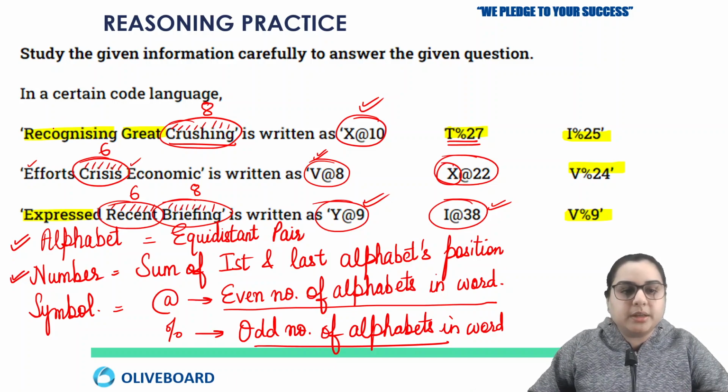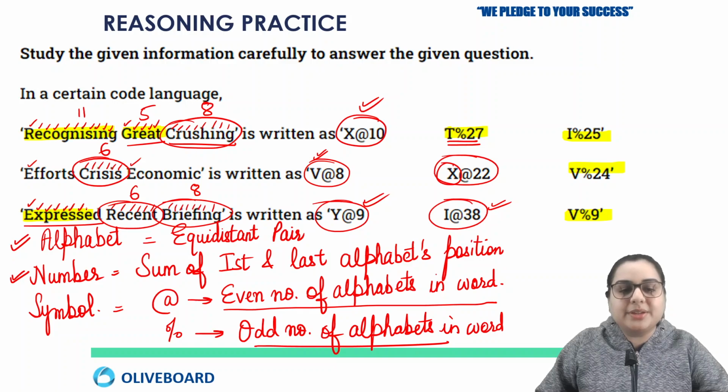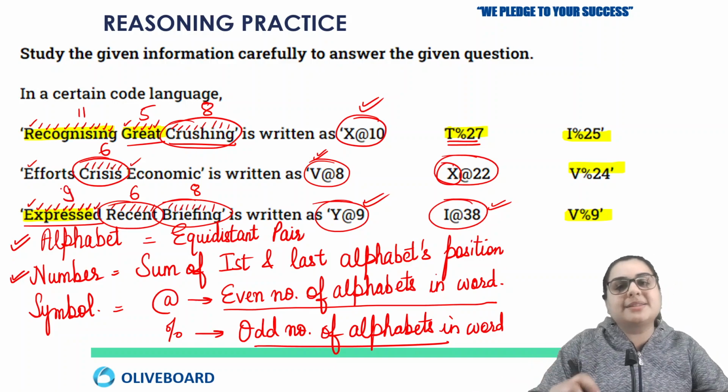So let's count that. In the word recognizing, how many letters are there? We have 1, 2, 3, 4, 5, 6, 7, 8, 9, 10, 11. So that is an odd number. Next we have 1, 2, 3, 4, 5. Again that is an odd number. And in the word expressed we have 1, 2, 3, 4, 5, 6, 7, 8, 9. Again that's an odd number.